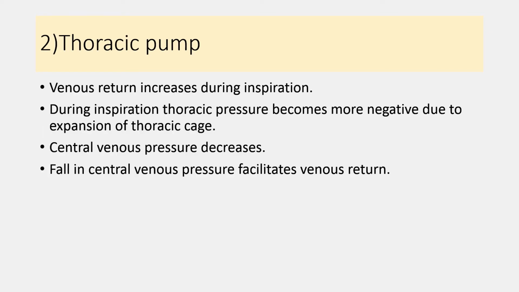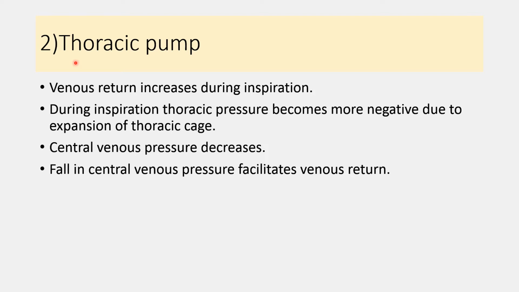The second factor is the thoracic pump activity. So thoracic pump activity is the pumping activity by the contribution of the thorax. During the inspiration, venous return to the heart increases because the thorax increases the anteroposterior as well as the horizontal diameter because of the elevation of the rib.